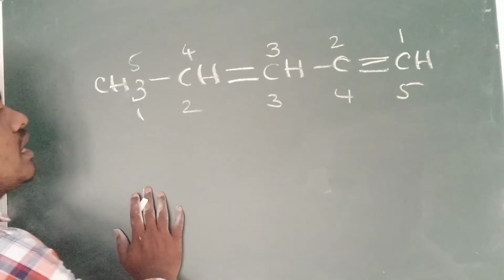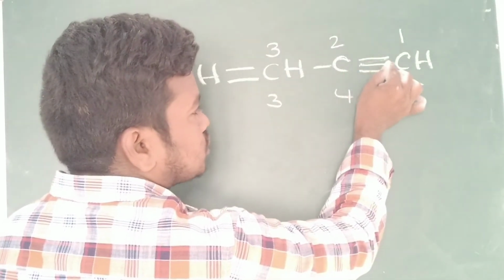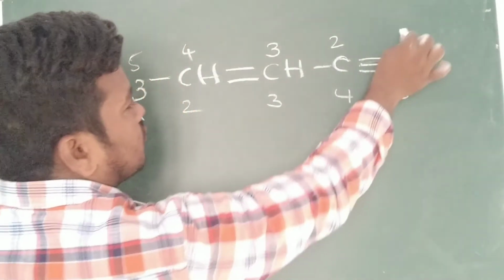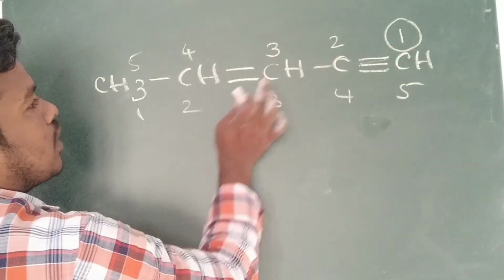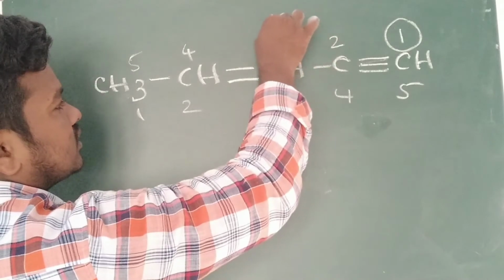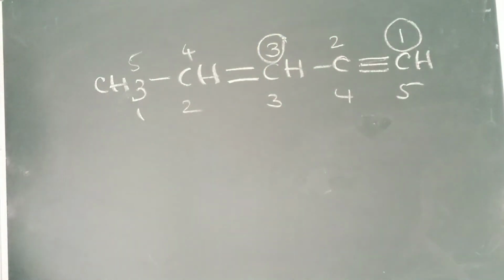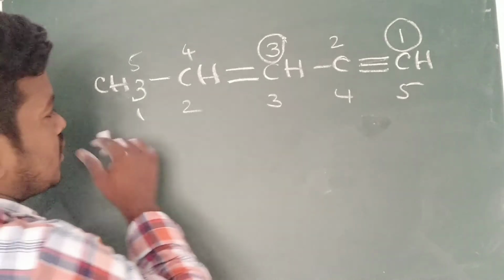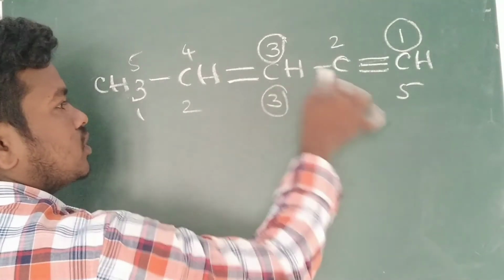See here, the double bond and triple bond are presented in which position? The triple bond is presented at the first position, and the double bond at the third position.